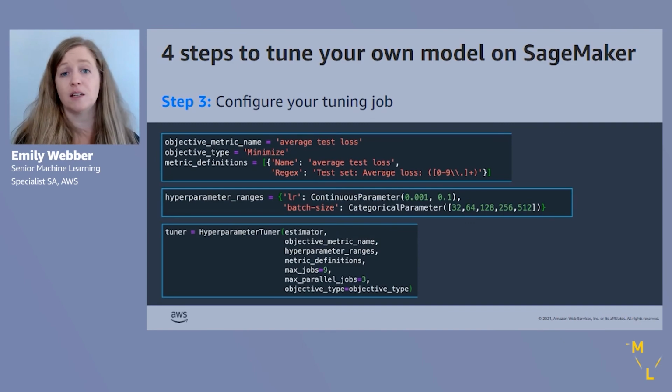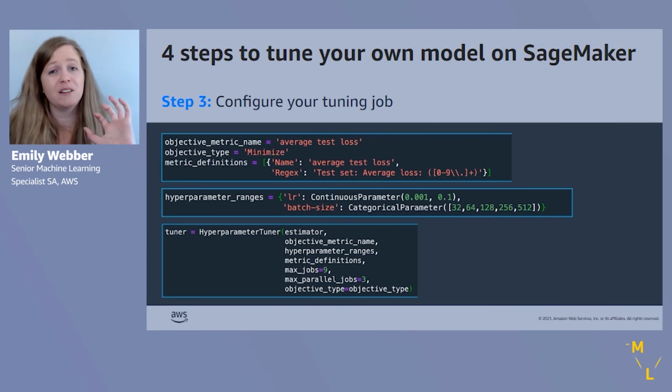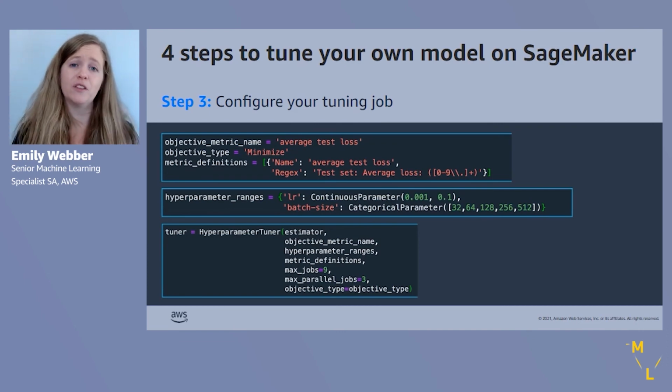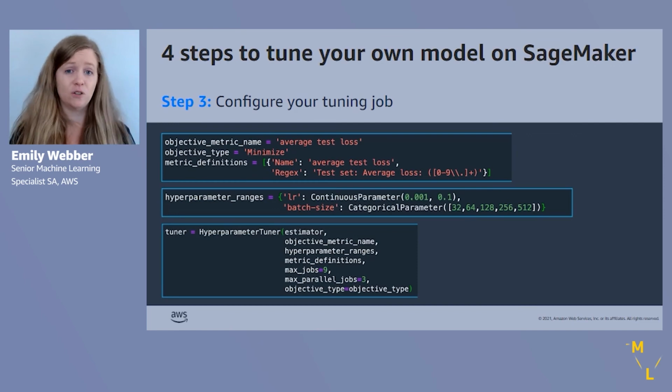And then we're going to build this hyperparameter tuner object. So same flow as last time, we're going to import the hyperparameter tuner from the SageMaker Python SDK. And then you remember we built this estimator object to run a single training job. In the case of automatic model tuning, we're going to take that estimator object and supply that as an argument to the hyperparameter tuner. So the hyperparameter tuner actually does two things for us.